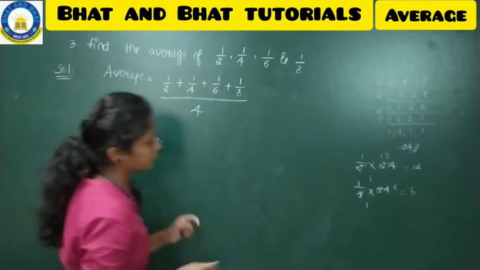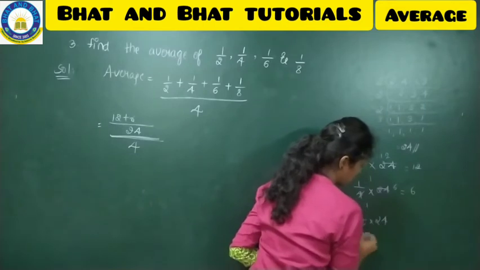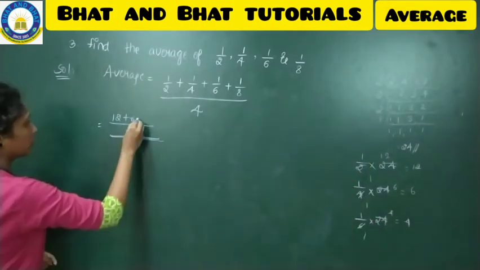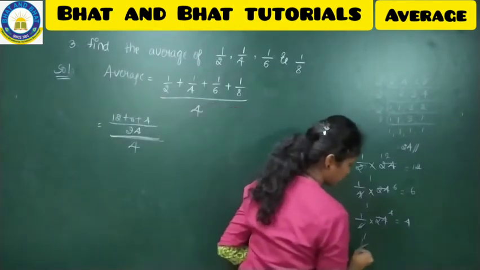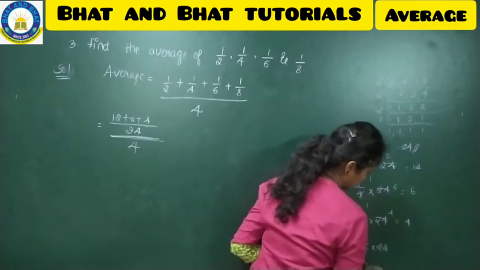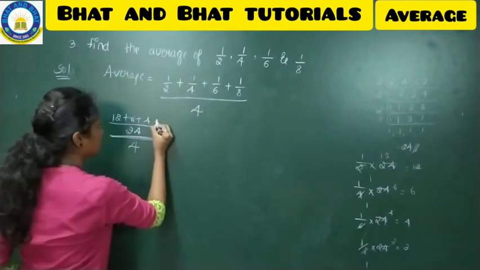So now 1 by 6 into 24. 6 fours are 24, so 4, and put the 4 here, plus 4. Take the next part, that is 1 by 8 into 24. 8 threes are 24, so 3. Plus 3.